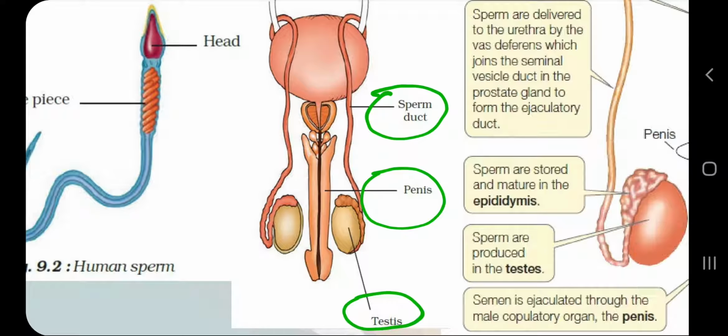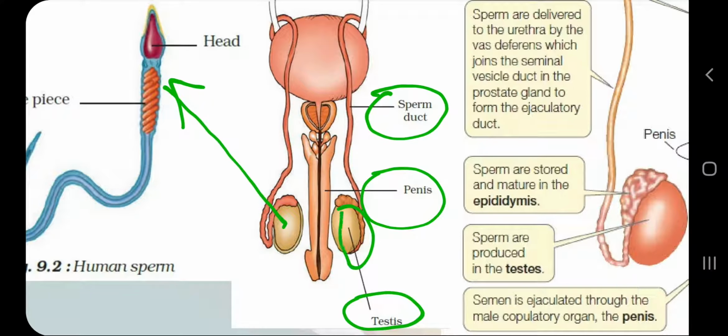female reproductive system? Simple answer: the purpose of the male reproductive system is to make male gametes, and the purpose of the female reproductive system is to make female gametes. What are male gametes? Male gametes are called sperms. So the purpose of the male reproductive system is to make sperms. The male reproductive system has many parts.